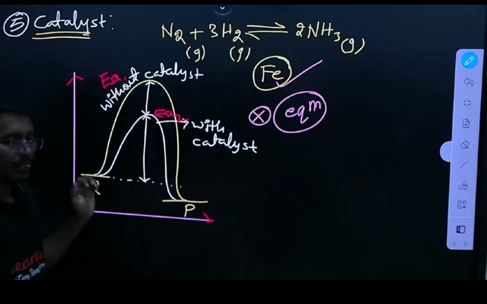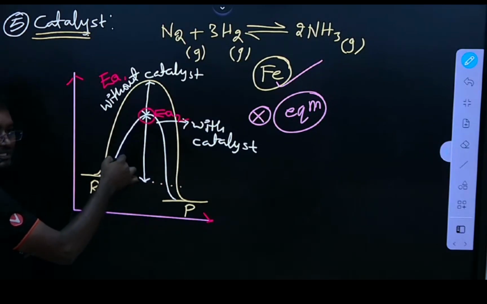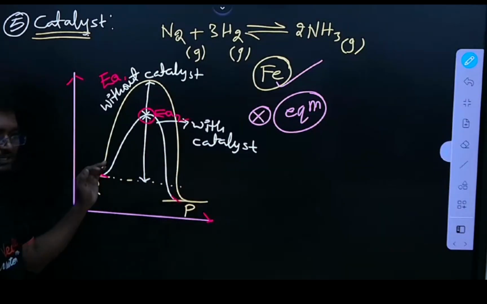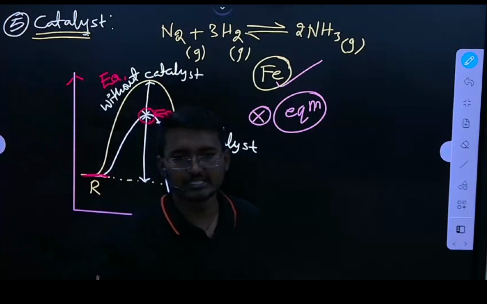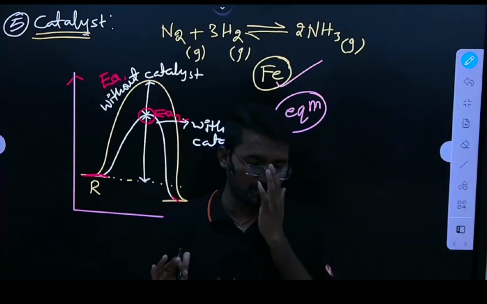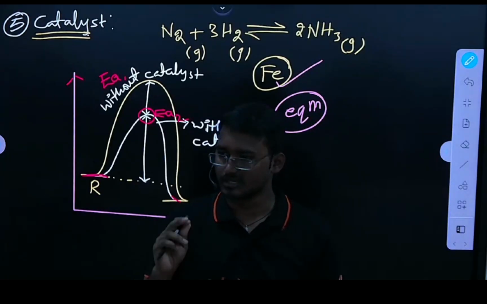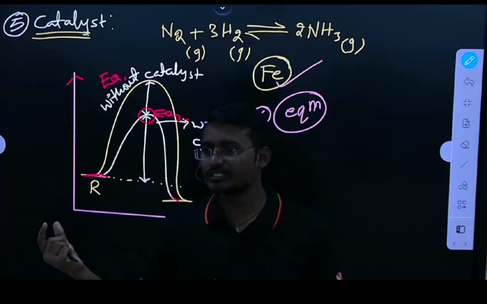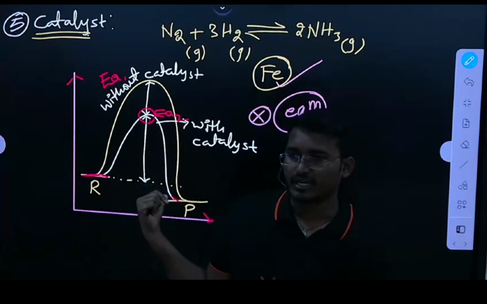So that is what happens here. Initially the activation energy is more, but whenever we add catalyst to the reactants, the activation energy decreases. Activation energy decreasing means the rate of reaction is increasing. So this is the effect of a catalyst on an equilibrium system. No change is observed in the equilibrium itself. We only observe whether the reaction is fast or slow. That means activation energy mainly affects this.